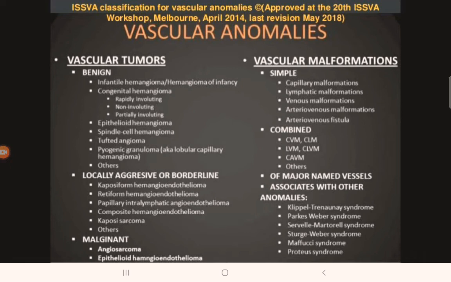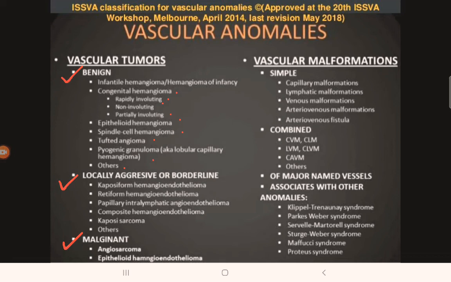In the year 2018, they revised the classification again. So let's look at the revised classification. The revised classification states that the vascular tumors are divided into benign tumors, locally aggressive or borderline tumors, and malignant tumors. Examples of benign tumors are infantile hemangioma or hemangioma of infancy. Then we have congenital hemangioma. Examples of congenital hemangioma are rapidly involuting, non-involuting, and partially involuting hemangioma. Then we have epithelioid hemangioma, spindle cell hemangioma, tufted angioma, pyogenic granuloma, and others.